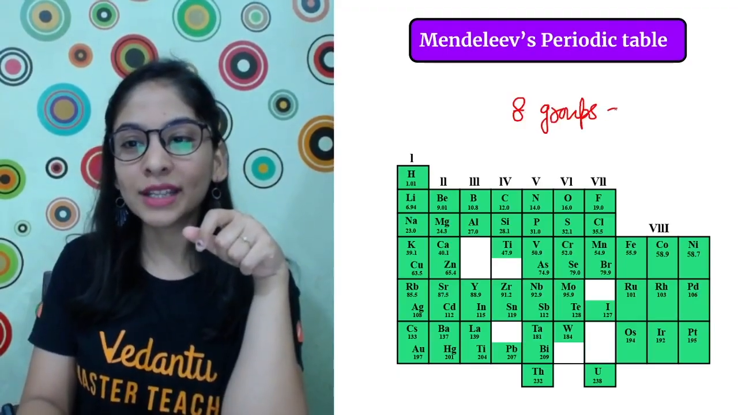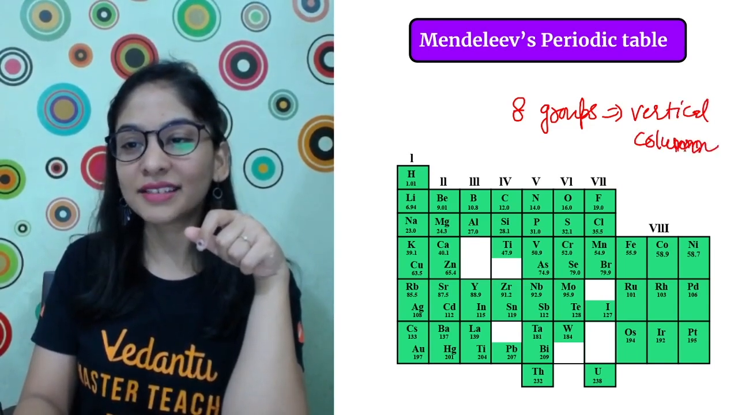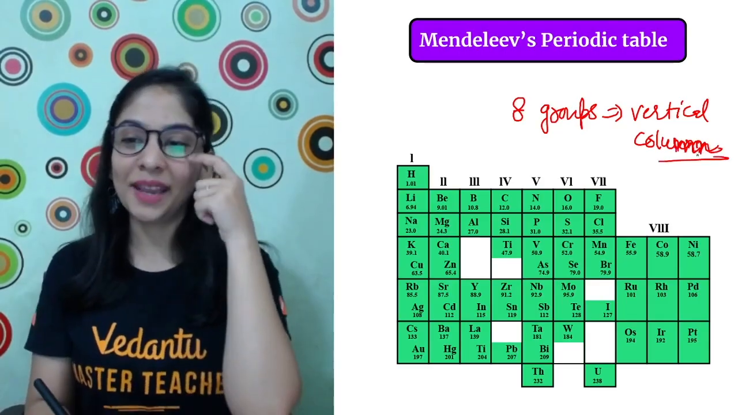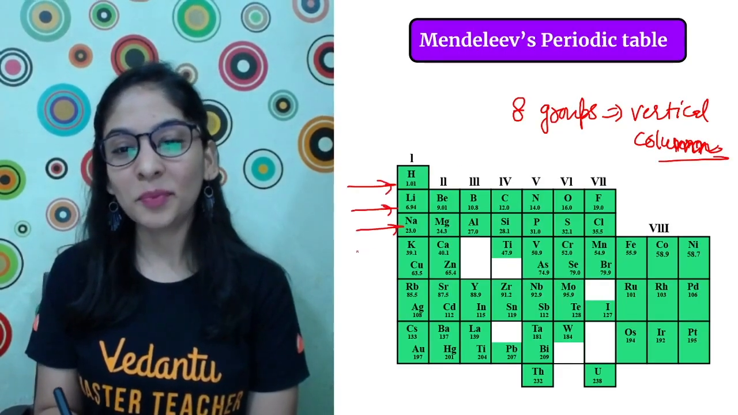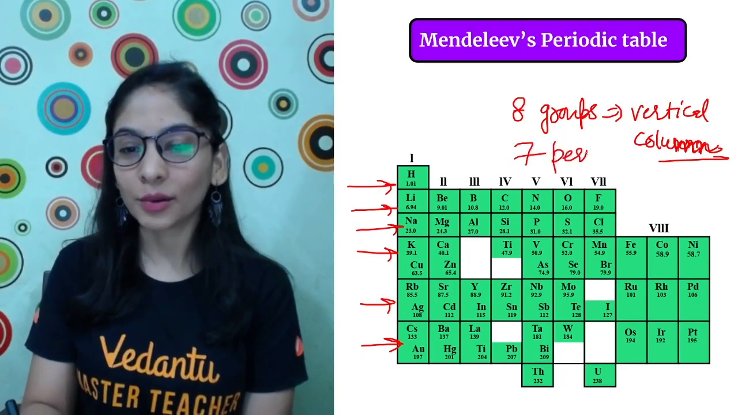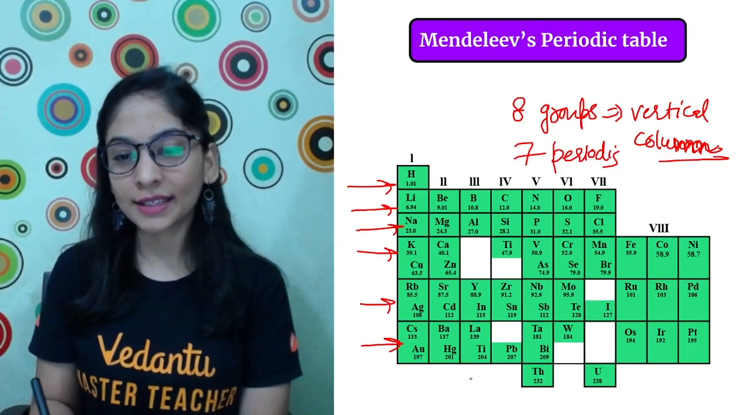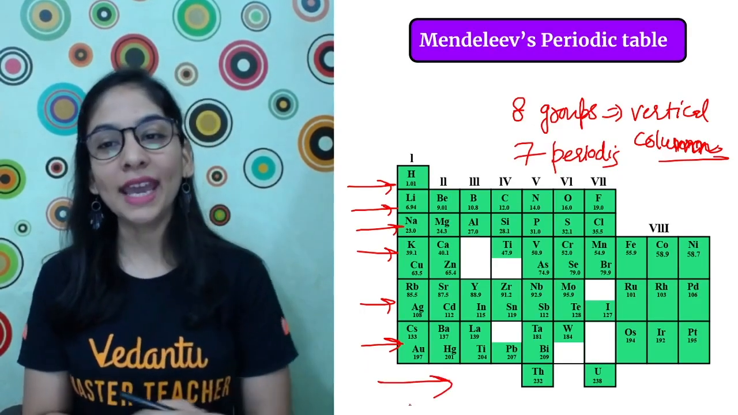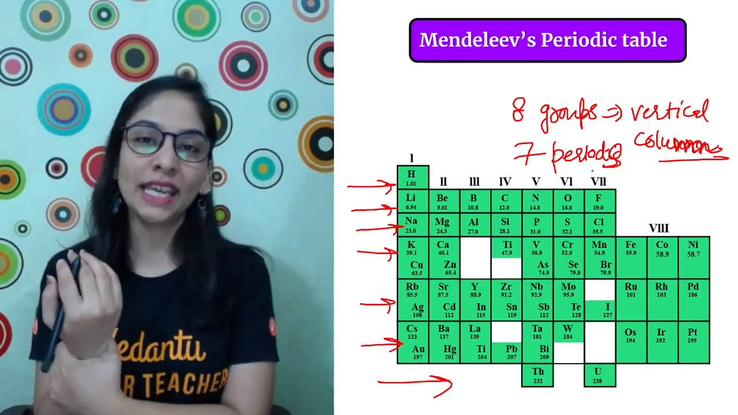What are groups, students? Groups are the vertical columns, and these are called periods. Periods are the horizontal rows, and he gave 7 periods also: 1, 2, 3, 4, 5, 6, and this was the 7. Okay, 7 periods and 8 groups he gave.